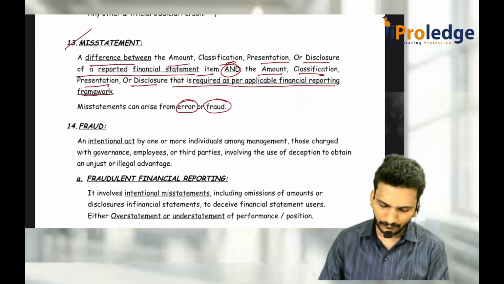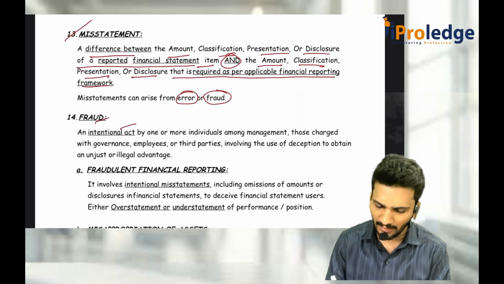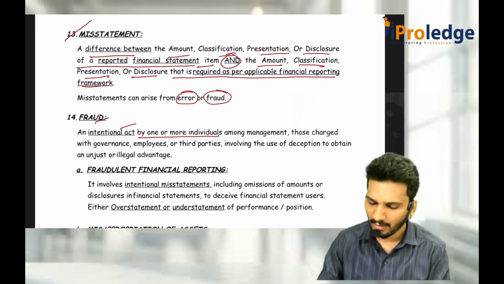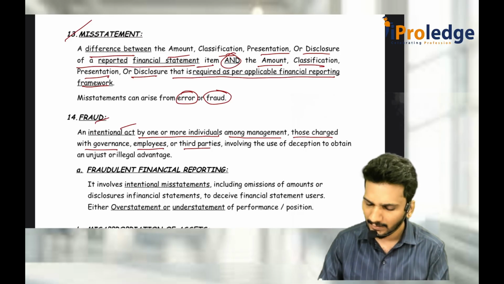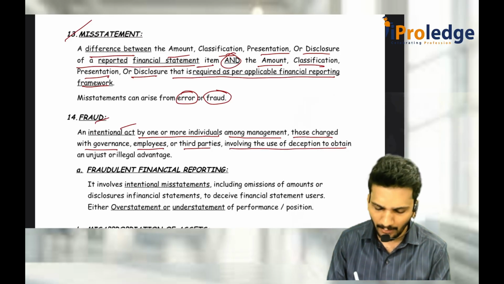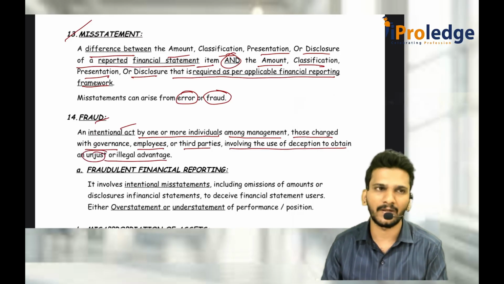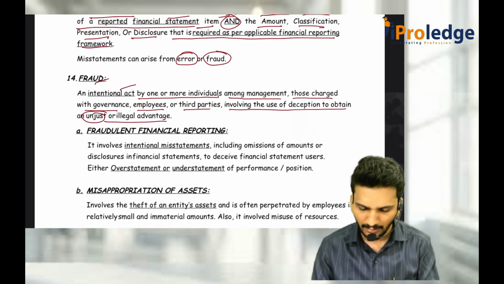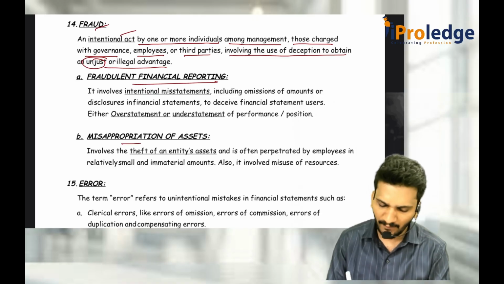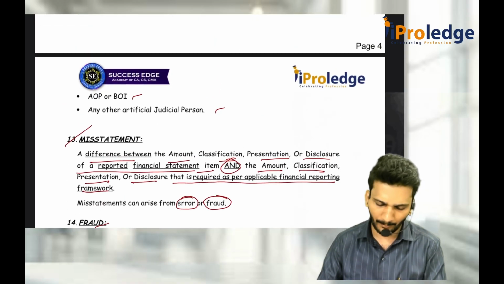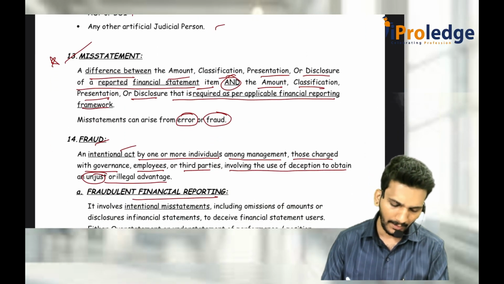So what is fraud? It is an intentional act by one or more individuals among the management, TCWG, employees or third parties, involving the use of deception to obtain an unjust or illegal advantage. For the purpose of obtaining those things, it is being committed. It can be because of fraudulent financial reporting or because of misappropriation of assets. This misstatement and this fraud are important from the examination angle.